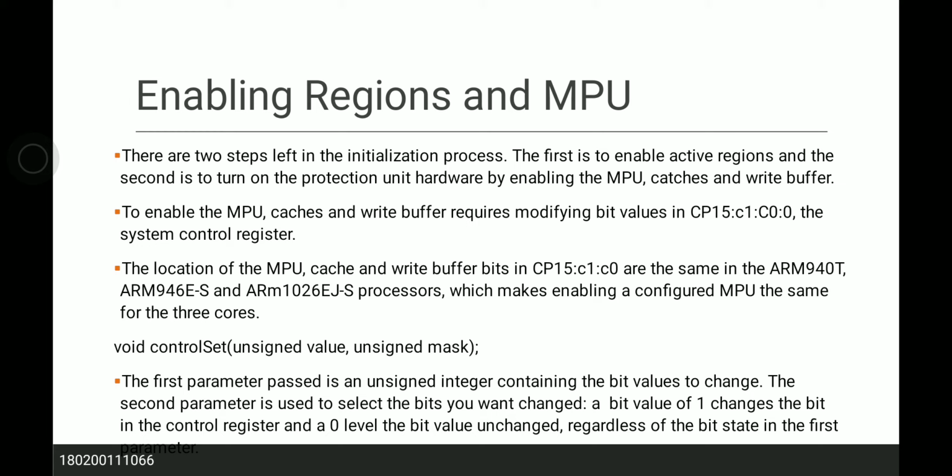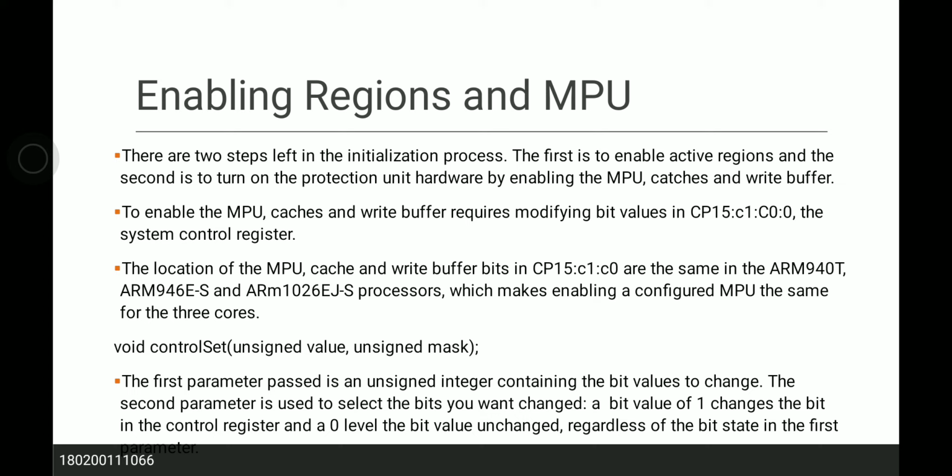and ARM1026EJ-S processors, which makes enabling a configured MPU the same for the cores. The function void controlSet is what we can write to enable the MPU. The first parameter passed is an unsigned integer containing the bit value to change. The second parameter is used to select the bit you want to change.